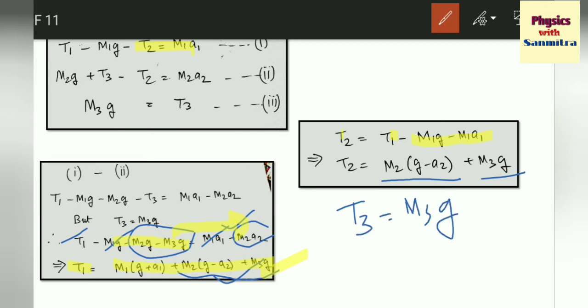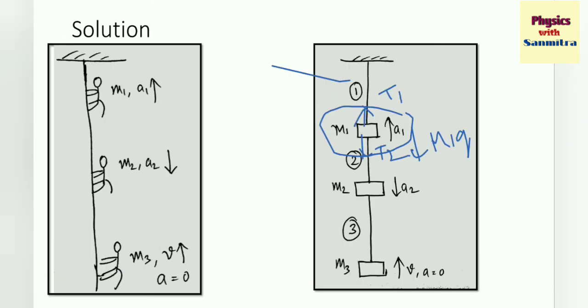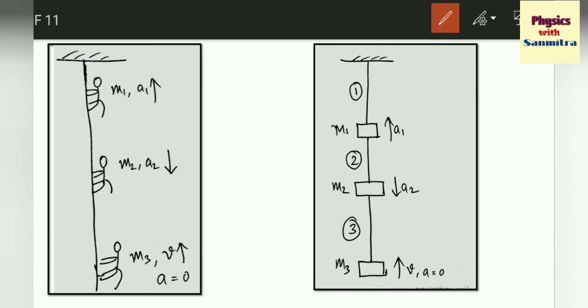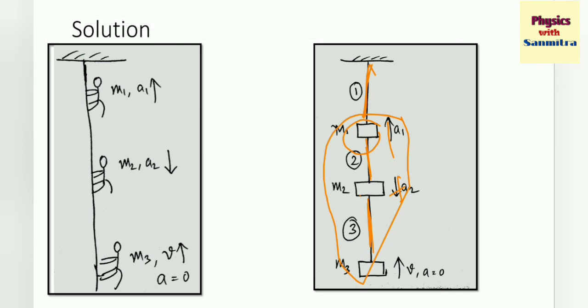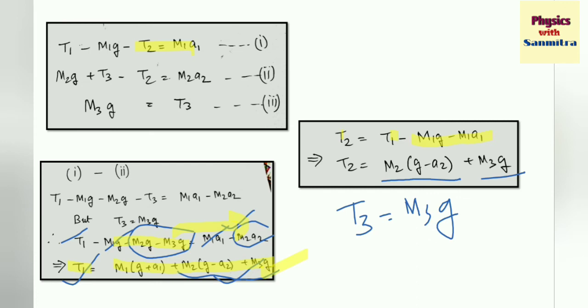And the mathematical results comply with the physical understanding, as this t1 part is carrying the mass of all three monkeys, and also this m1 is going upward and this m2 is going downward. So it is carrying the mass of all three monkeys. So this one should have the maximum tension, followed by this one and followed by this one. So definitely t1 has the maximum value of tension. That is the section 1 of the equation. Say I am clearing everything here.